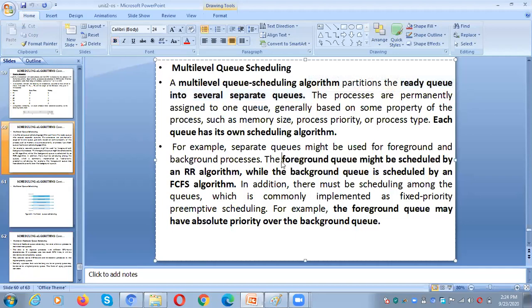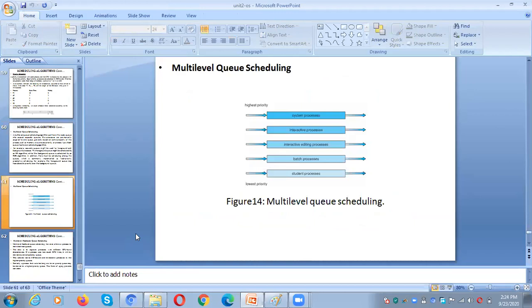And next, one more point, there are two types of queues. One is a foreground queue and the second one is a background queue. So what is a foreground queue and what is a background queue? Actually, we have two types of processes in a machine: foreground process and background process. What is a foreground process? Foreground process means whatever process requires user interaction during execution, such types of processes are called foreground processes.